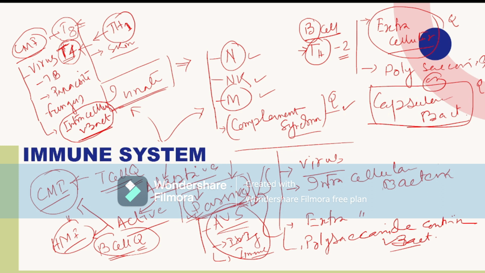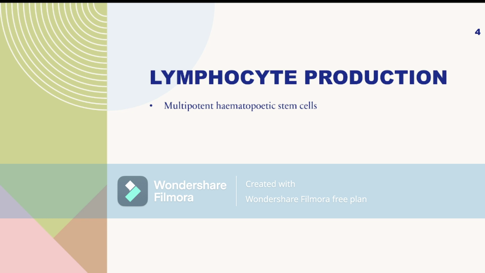Please remember this. Now come to the lymphocyte production. How is the lymphocyte produced? As I said, lymphocyte is B cell and T cell. These are the two types of lymphocyte present in our body. So in the fetus, the lymphocyte is produced from yolk sac by multipotent hematopoietic stem cell for the first 5 weeks of gestation.